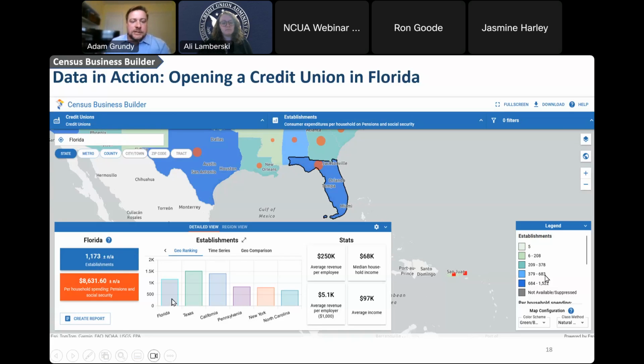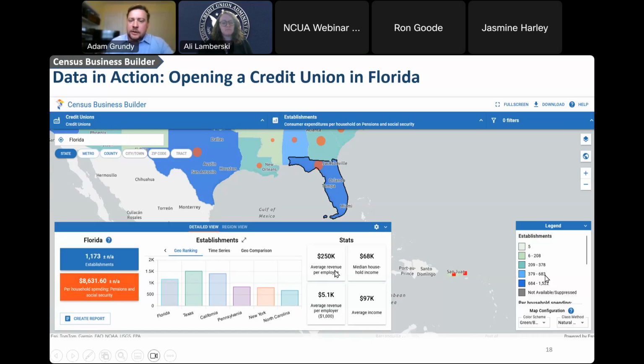If I want to see how the state of Florida compares for the number of credit unions, I can see on this geo rankings scale right here. So Florida would be in about the first third of the number of states that we have here. Texas was number 1, California was number 2, and Pennsylvania was number 4 of the states that have the largest number of credit unions.